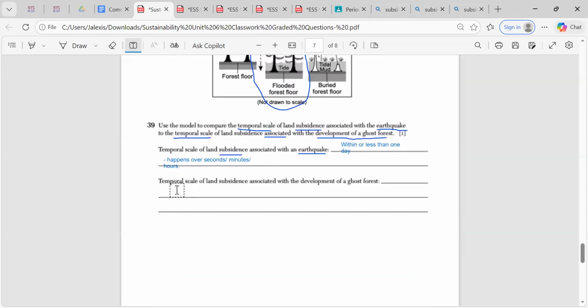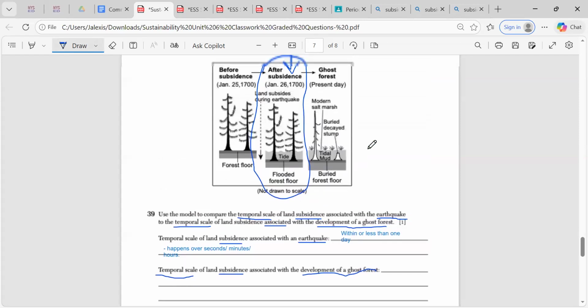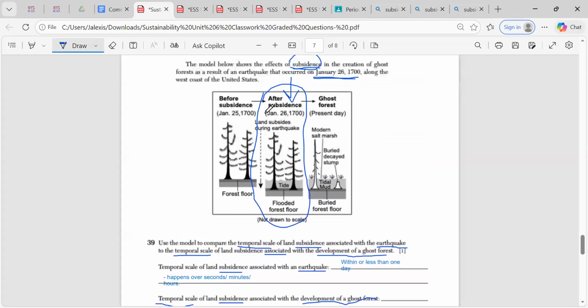All right. Now it says the temporal scale of land subsidence associated with the development of a ghost forest. So the time frame, right? The time frame of the land sinking in. How is it associated with the development of a ghost forest? All right. So now in this case, after subsidence has occurred,